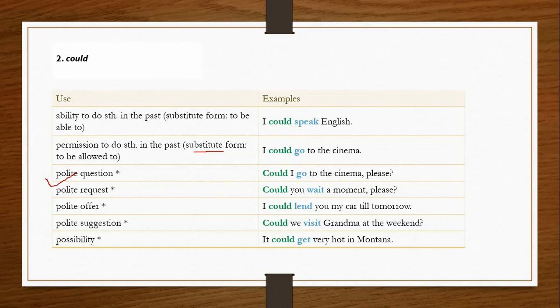Possibility: it could get very hot in Montana. Now, my dear children, these modals are used according to the mood of the speaker. If you want to simply take permission, you can, but if your question needs to be quite polite, and you think you need to be a bit polite to a person, at that time you must use could.